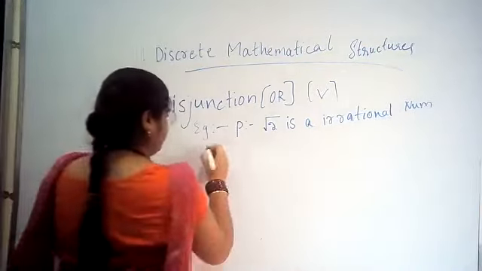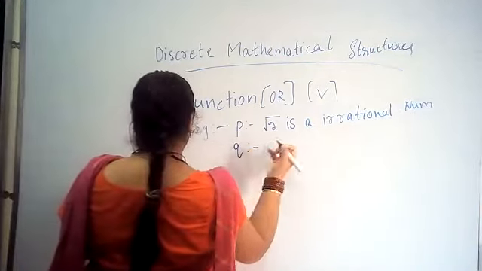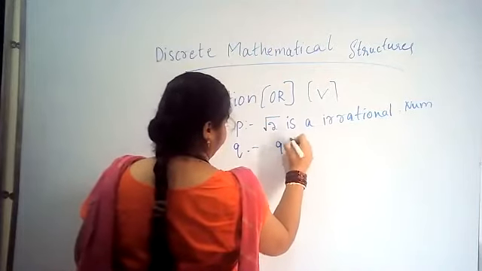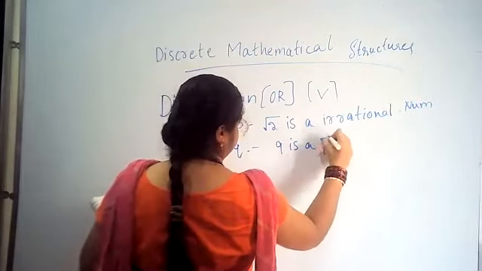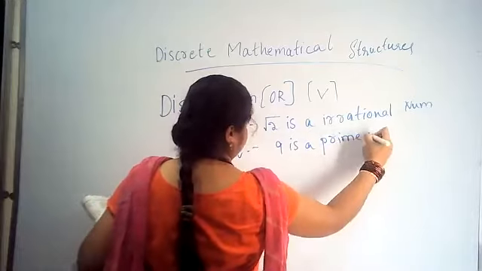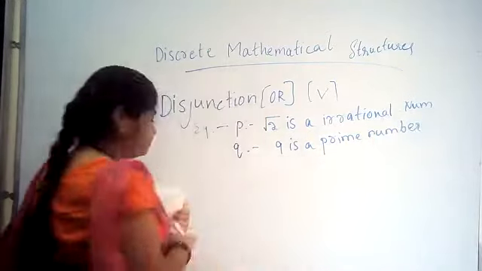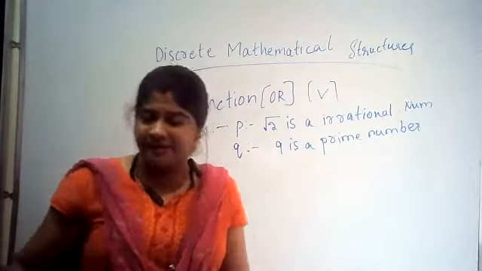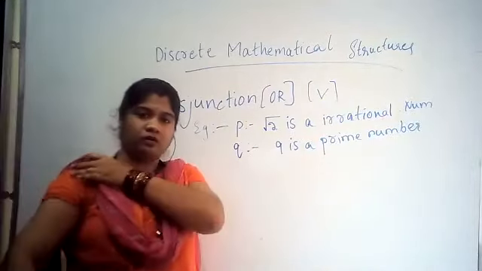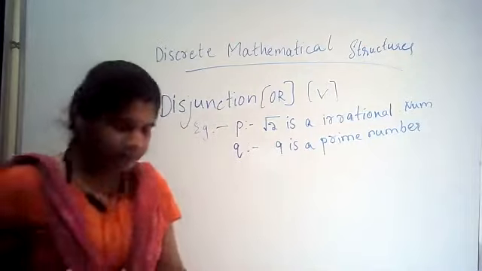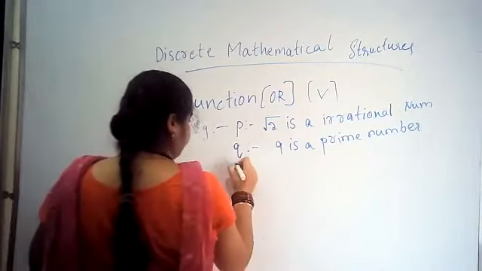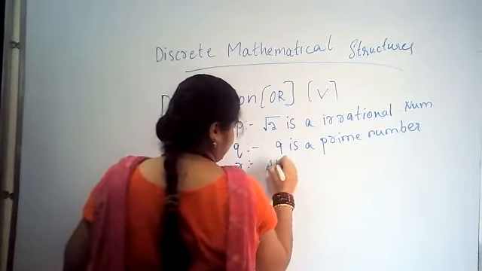Next, Q: 9 is a prime number. I will take just these two examples and explain. Or else, I will take another one, R: All triangles are equilateral.